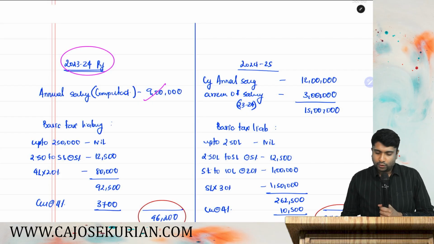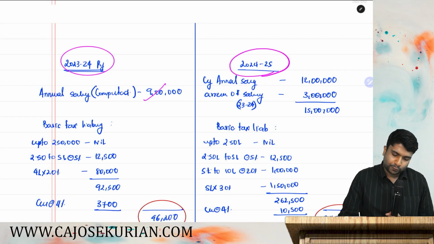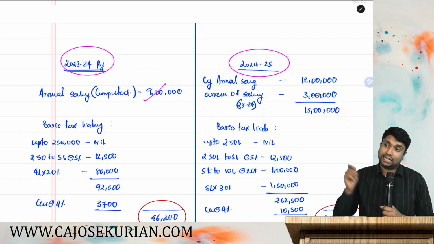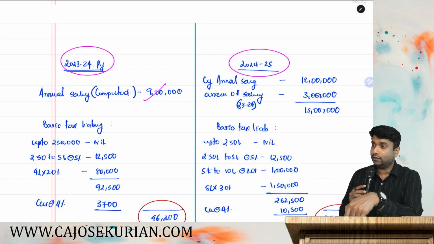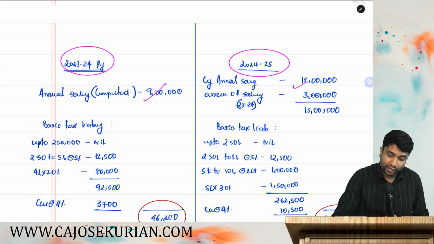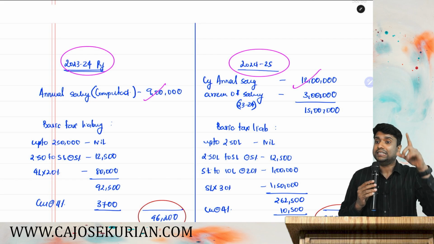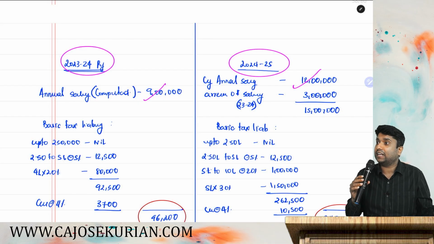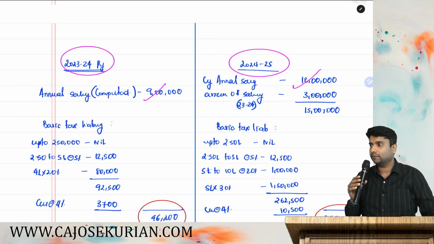Yes or no? But in the very next year, the dispute got over and the employer paid an additional 3 lakh for the past year as well. That means the next year's salary became 12, plus he paid an additional 3 lakh, which is on account of the last year but received in the next year.